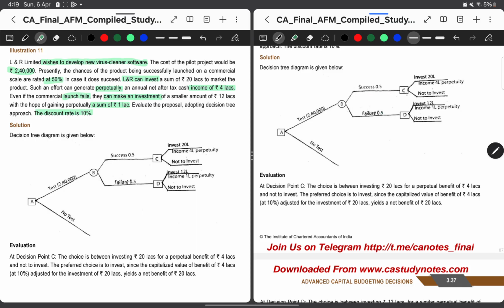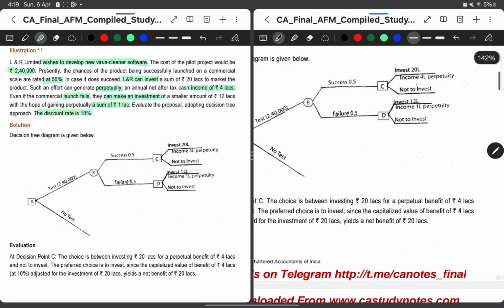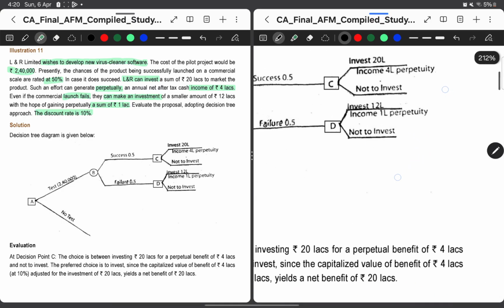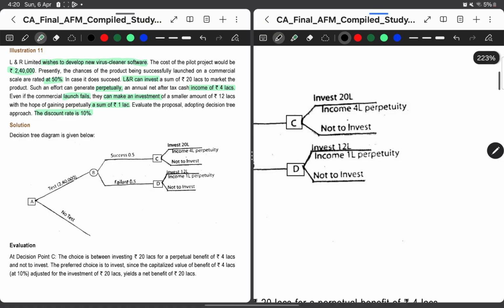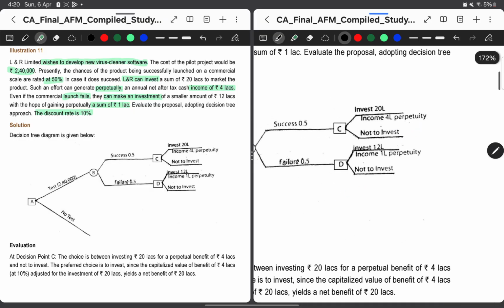In case I succeed, again there is a decision of either investing 20 lakh and getting 4 lakh perpetually or not investing. And in case of failure, again I have an option of investing 12 lakh and getting 1 lakh perpetually or not. Now going up here, I have to evaluate whether I should invest or not in both the scenarios.